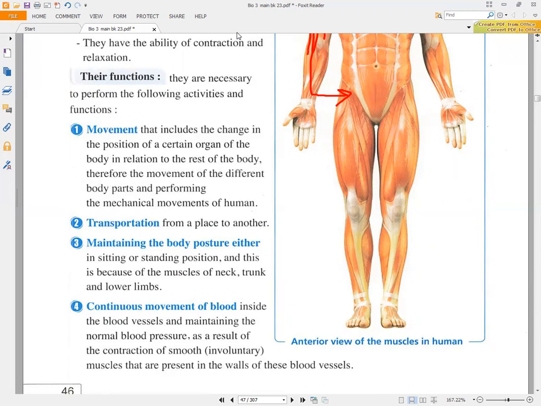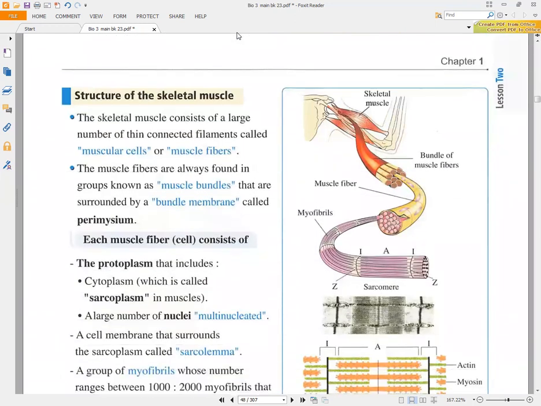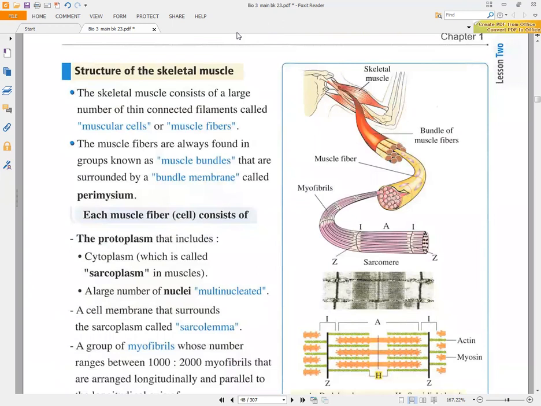As you know, we can't control them. They are present in the wall of the blood vessels, so they help in the continuous movement of the blood inside them, okay? After that, we will talk about the structure of skeletal muscle.